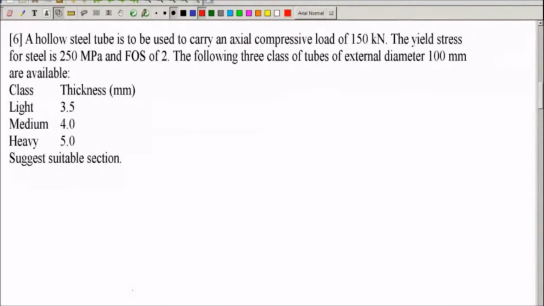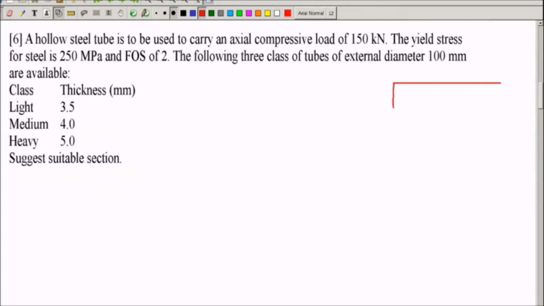This is another hollow steel tube problem. Steel tube is used to carry an axial compressive load of 150 kilonewton. The yield stress for steel is 250 megapascal and factor of safety is 2. Following 3 classes of tubes of external diameter 100 mm are available. Suggest a suitable section. Light class steel tube has thickness of 3.5 mm. Medium class steel tube has thickness of 4 mm. Heavy class tube has 5 mm.